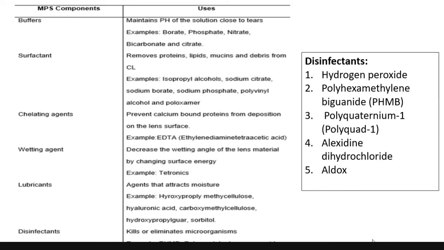Usually PHMB and Aldox are combined in Alcon products. That is said to have better antimicrobial efficacy against fungi also, because Aldox has a larger spectrum of antimicrobial activity. Then again, in triple disinfectant we have polyquaternium, alexidine, and Aldox. So I have answered that, right?